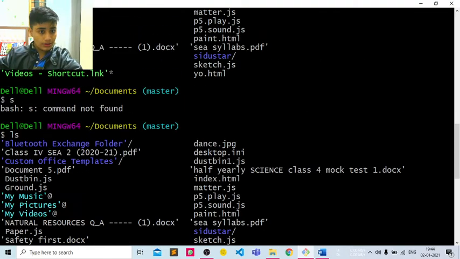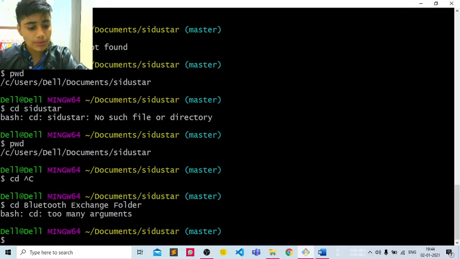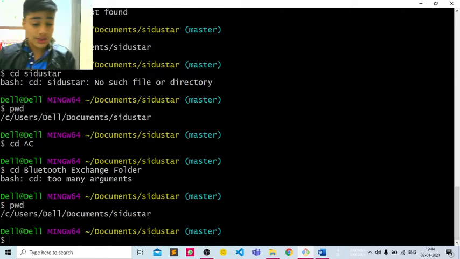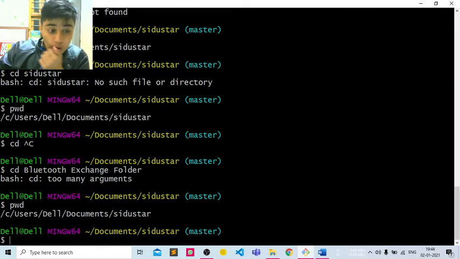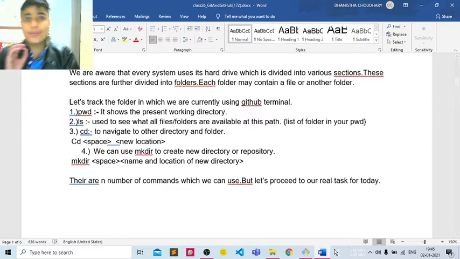What happened? Okay, wait. What have I used? Okay guys, I'm going to check this problem again afterwards. So my present working directory is Sidhu Star as I have used it. Okay, yeah. Next command: cd space new location. Yeah, the most important command.